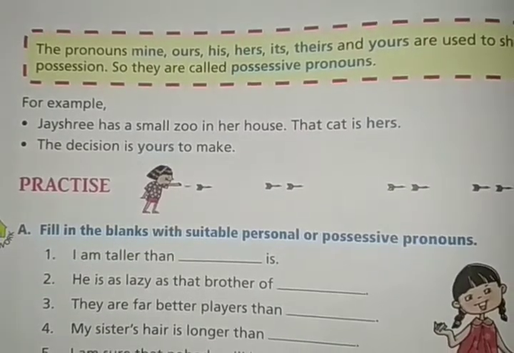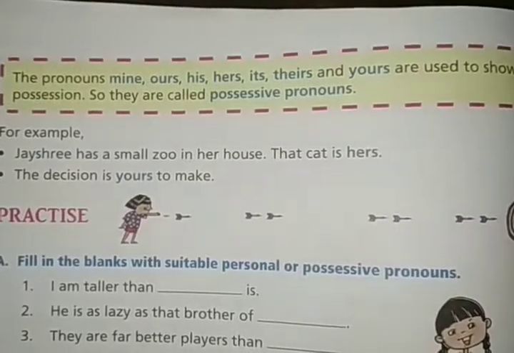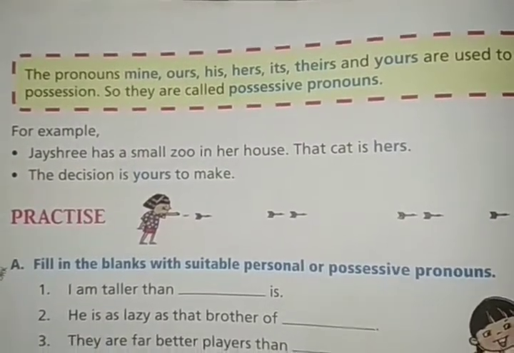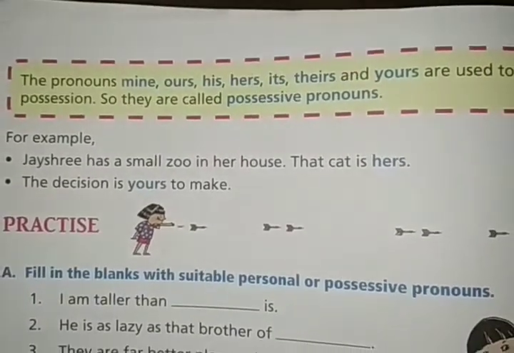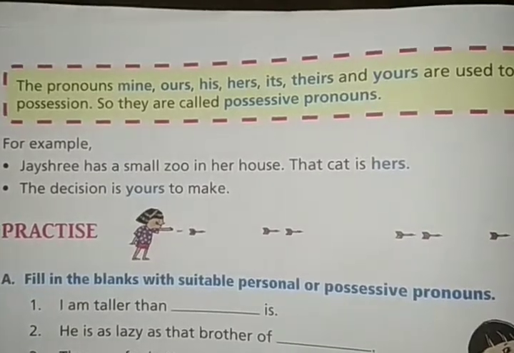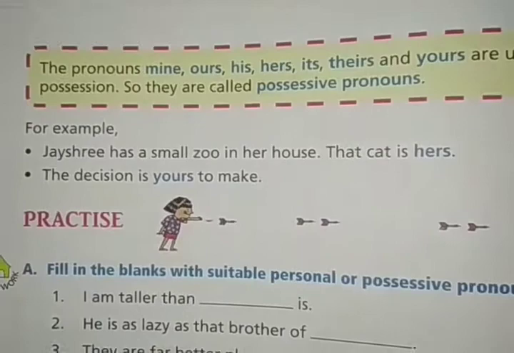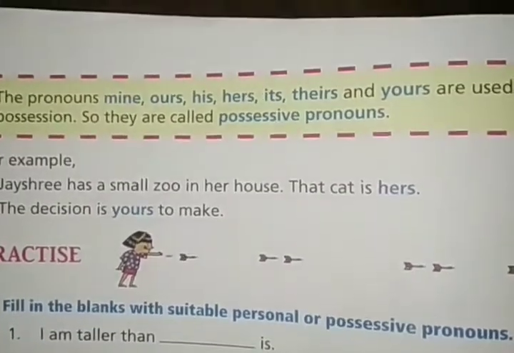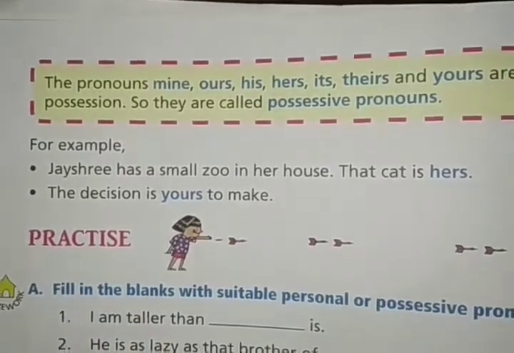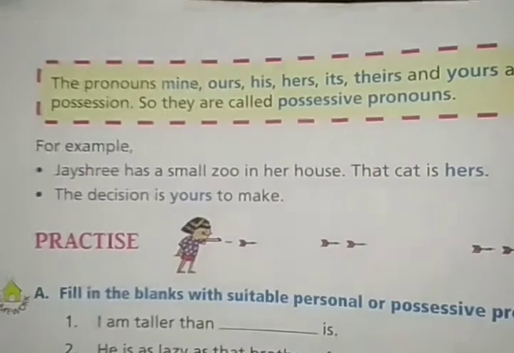For example, Jayashree has a small zoo in her house. That cat is hers. Here the pronoun hers is written for the cat. Whose cat is that? Jayashree's cat, right? So the pronoun hers is used instead of Jayashree, and it denotes that the cat belongs to Jayashree.